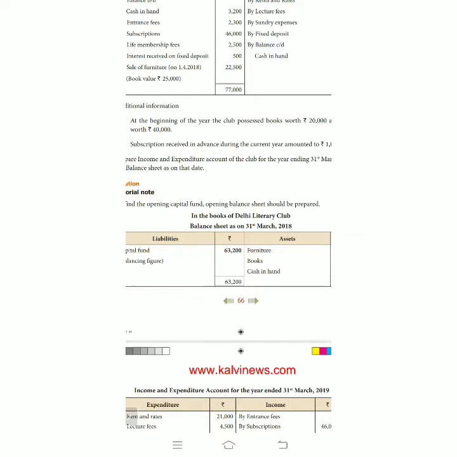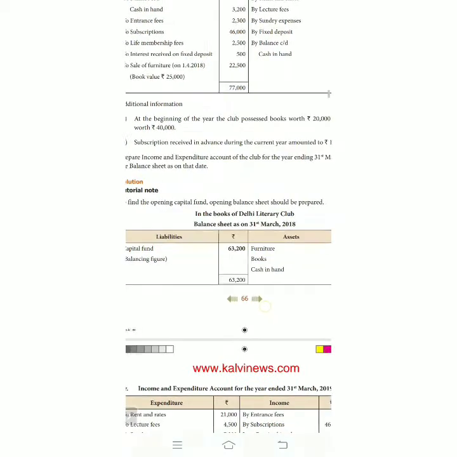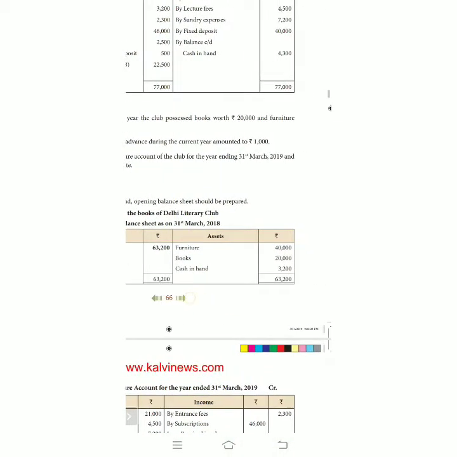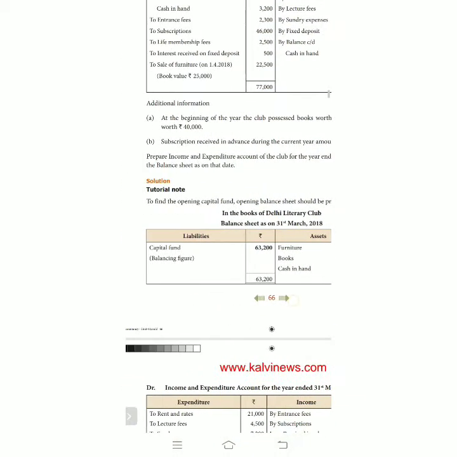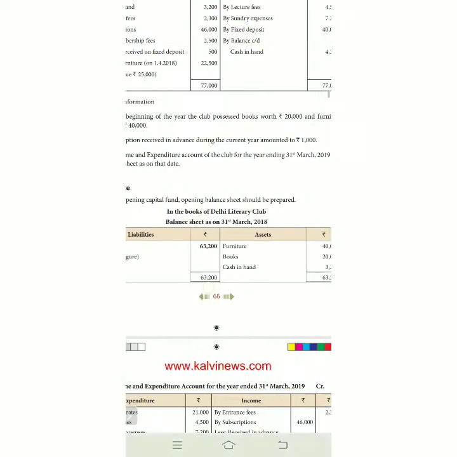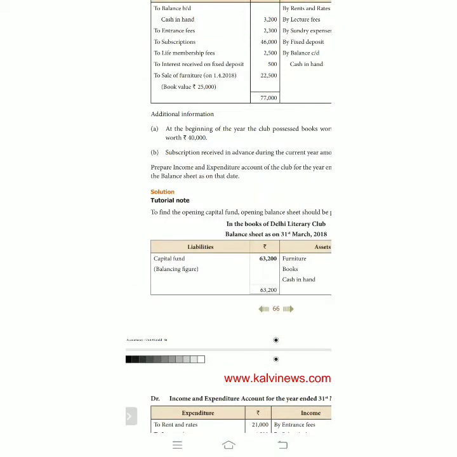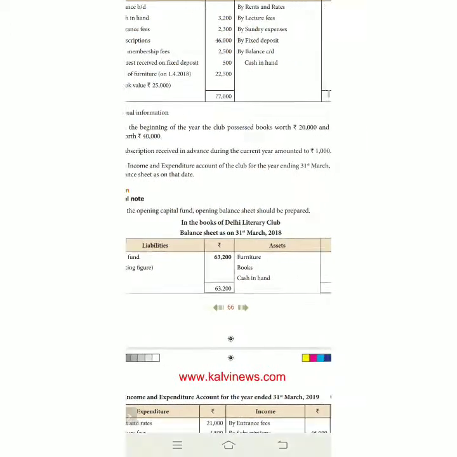The actual value of furniture last year is given very clearly: at the beginning of the year, the club possesses books worth rupees 20,000 and furniture worth 40,000. The sale of furniture is a part and parcel of the 40,000 worth of furniture, so don't confuse it.